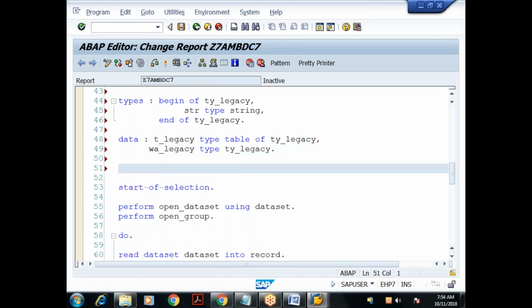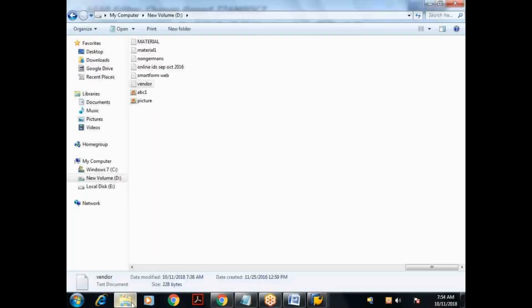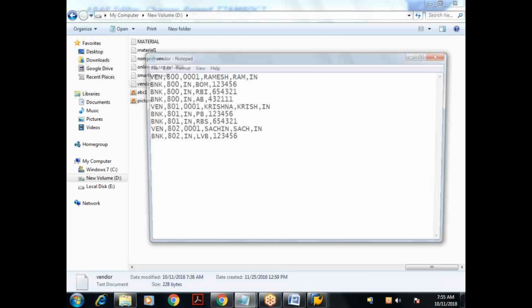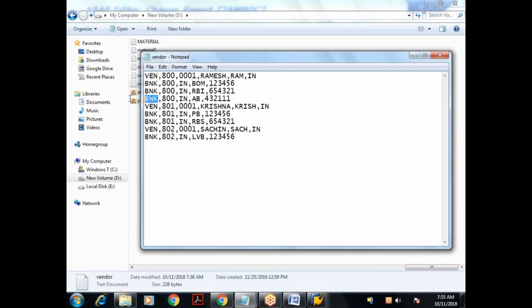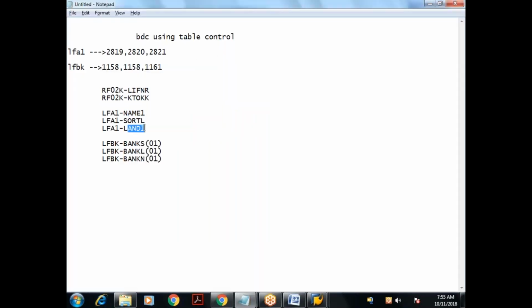Now, why two more internal tables? Because my file has data related to the LFA1 table and the LFBK table. Keeping that in mind, types begin of ty_LFA1. If you see the file here, the first field is a record identifier. I am concerned with the rest of the fields, like 1, 2, 3, 4, 5 fields. Do you have those five fields here? LIFNR, 1, 2, 3, 4, 5. Yes, five fields are there.